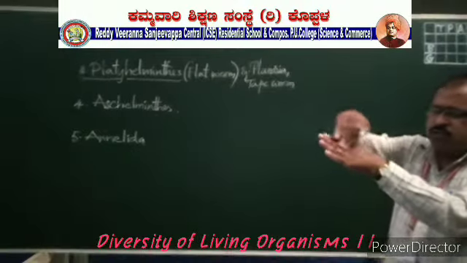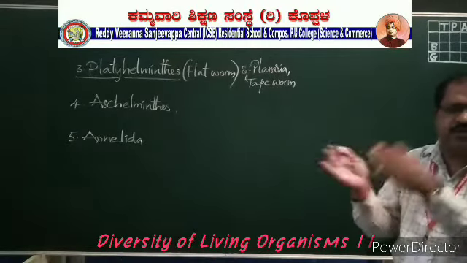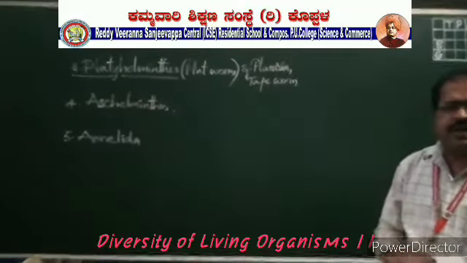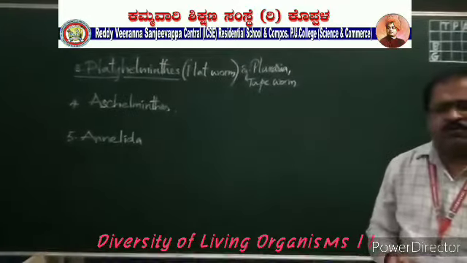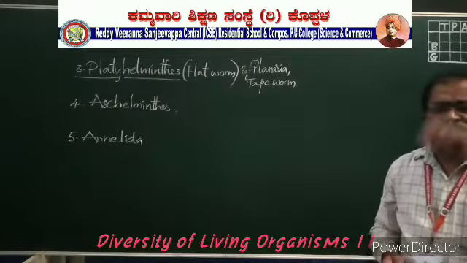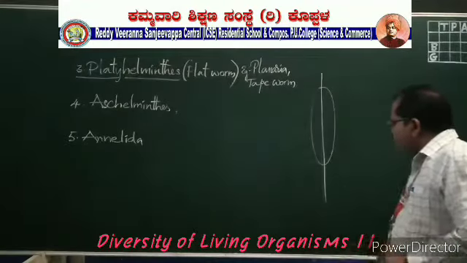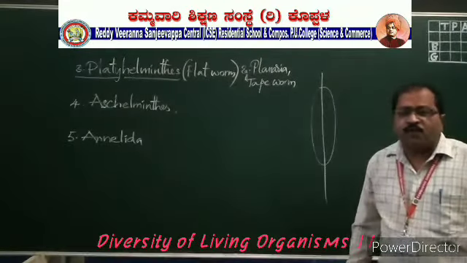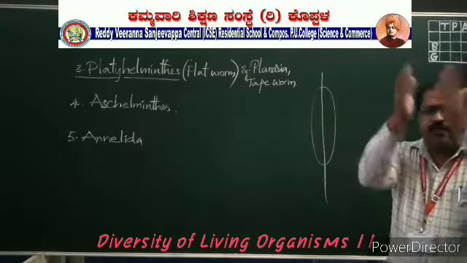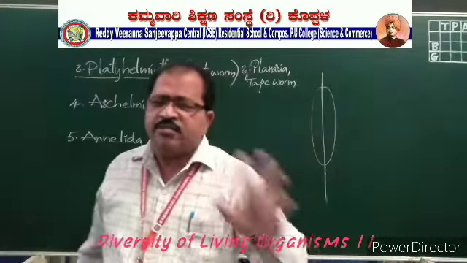So suppose this is the ectoderm and this is the endoderm. There won't be any gap between these two layers. These two are attached to each other. So that's why these are acoelomatic and diploblastic animals. Okay. And these are bilaterally symmetrical. What is the meaning of bilaterally symmetrical? If you take an organism and draw one vertical straight line, it forms two mirror images. Mirror images means two equal halves will be formed. That's why they are called bilaterally symmetrical animals.